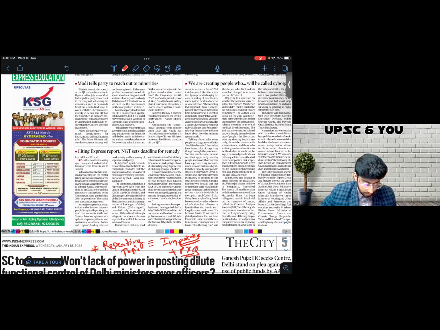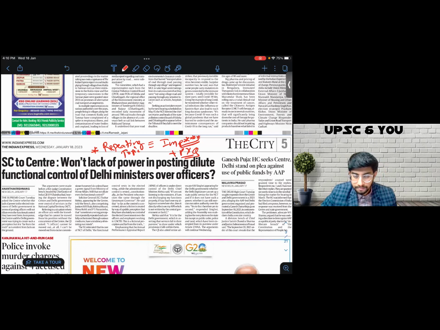Then I move forward. On page number 5, this is the Delhi edition, you'd see this news being repeated over and over again, essentially the CM versus LG tussle. People reading on a daily basis would realize that articles on similar lines have become a daily occurrence of sorts. That means this is an important topic, because it is repeating over and over again. Also, UPSC has asked a question on this topic twice in consecutive years. So I will read this topic in detail from the internet. That is what I understand from my reading of page number 5.